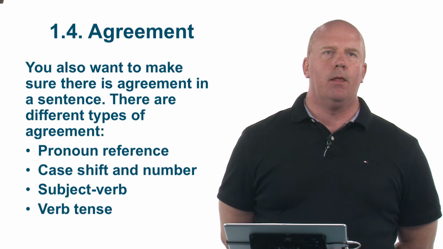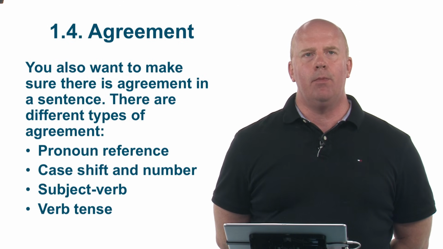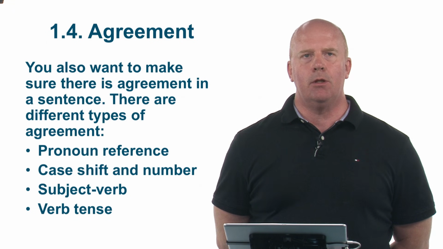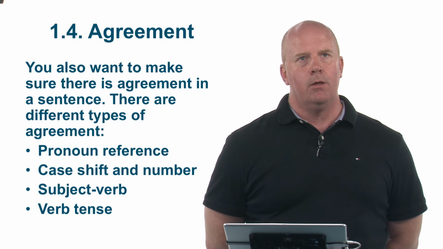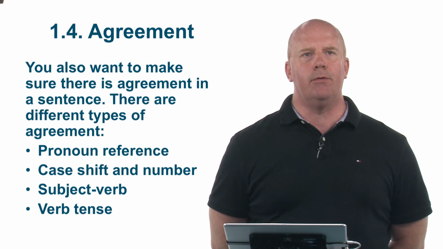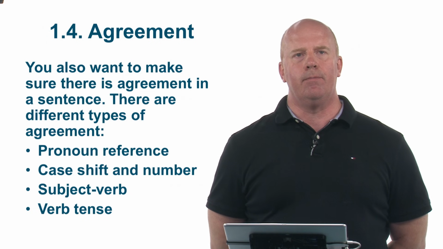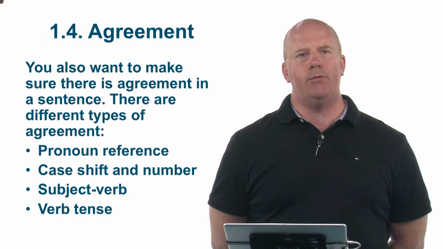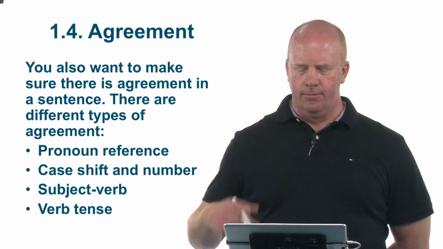Hello again. In this section, we're going to be talking about agreement. This is a longer section that covers a couple of different things. So with agreement, you want to make sure that there's agreement in a sentence. There are different types of agreement. We've got pronoun reference, case, shift, and number, subject-verb, and verb tense.